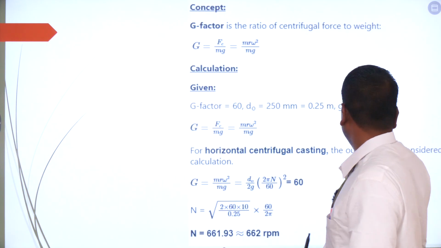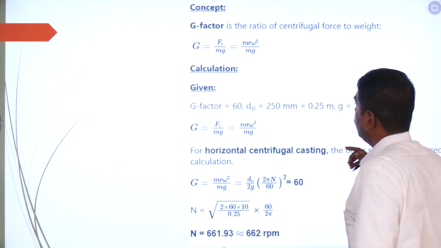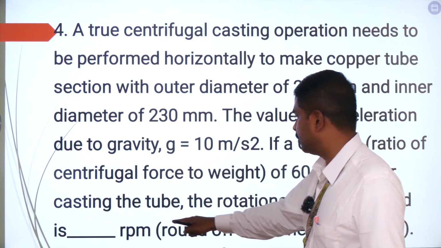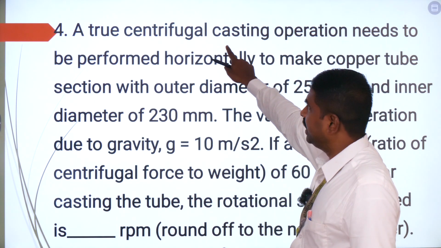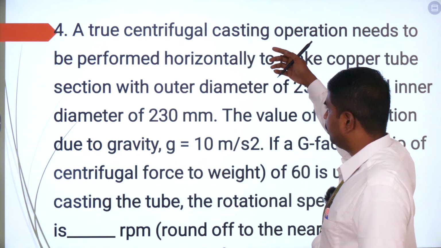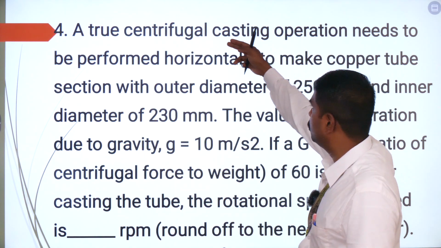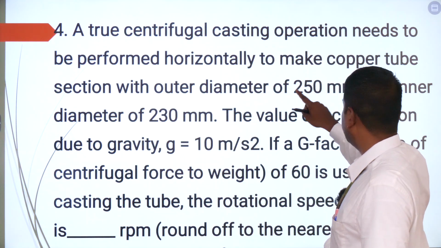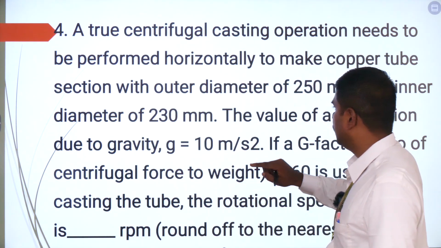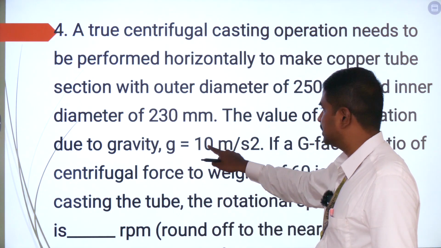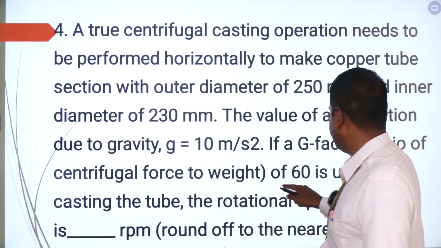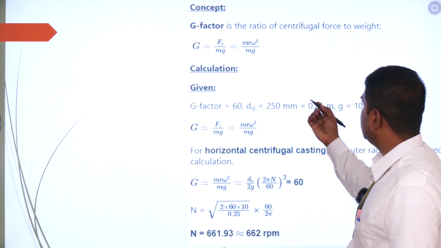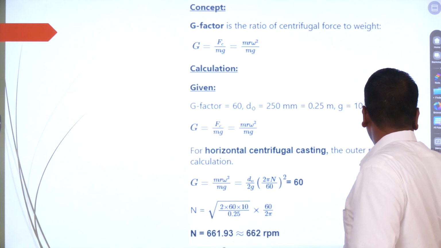So now we are going to see the value first. So what you are going to find out? You have to find out the rotational speed required for fabricating this copper tube, which is going to be fabricated using the true centrifugal casting process. So here given value, outer diameter is equal to 250 mm, inner diameter is 230 mm, then acceleration due to gravity G is 10 meter per second square, and finally the G factor is 60. So if you are going to see that, first you are going to have